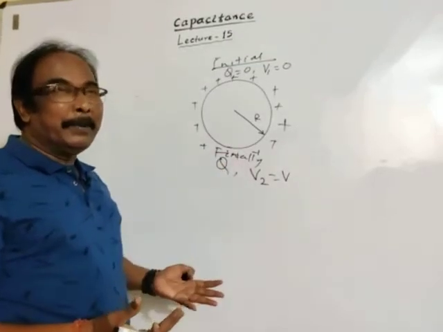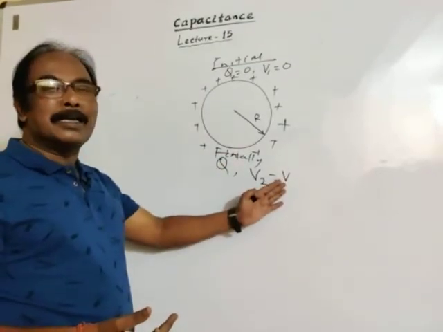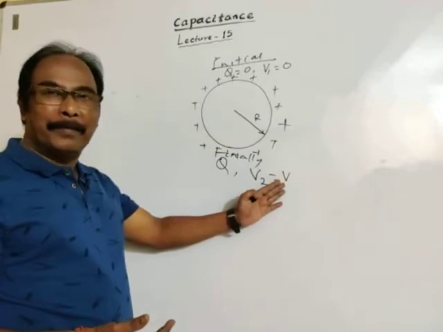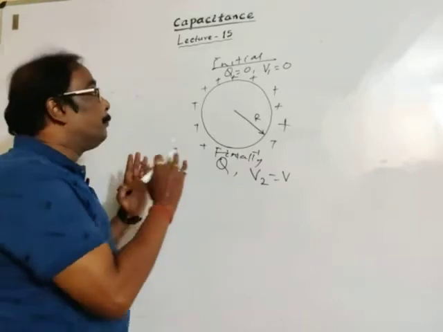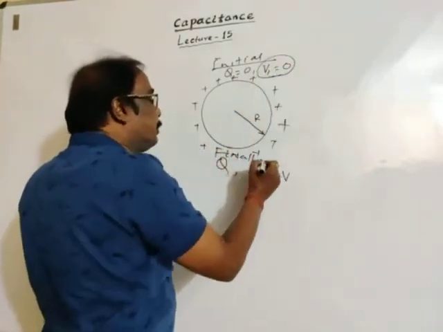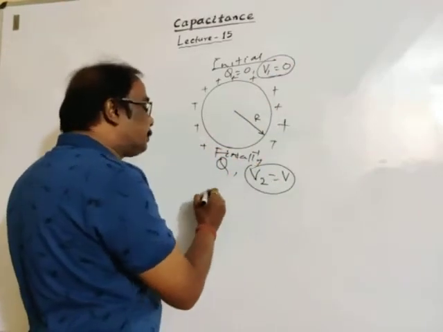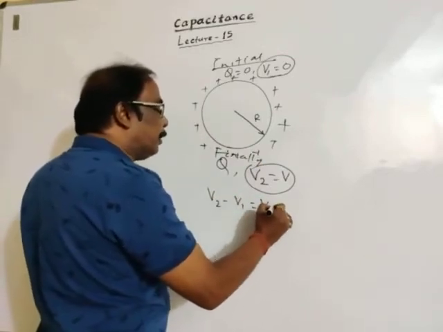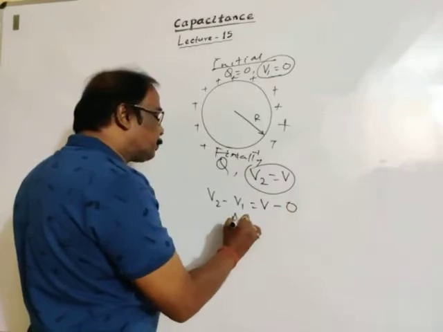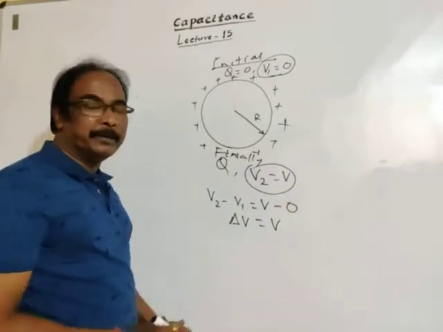Potential is the electrical condition of a body. If charge is q, then potential is V. Initial potential is 0, final potential is V, so potential difference is V2 minus V1, that is V minus 0, so the potential difference is V.